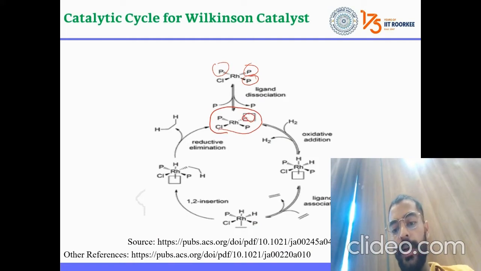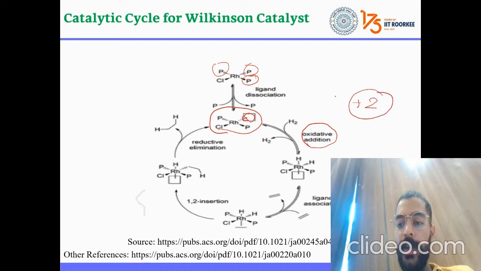In this vacancy, oxidative addition happens, in which the oxidation state increases by +2. While inserting this hydrogen, an octahedral type complex forms with one vacancy.